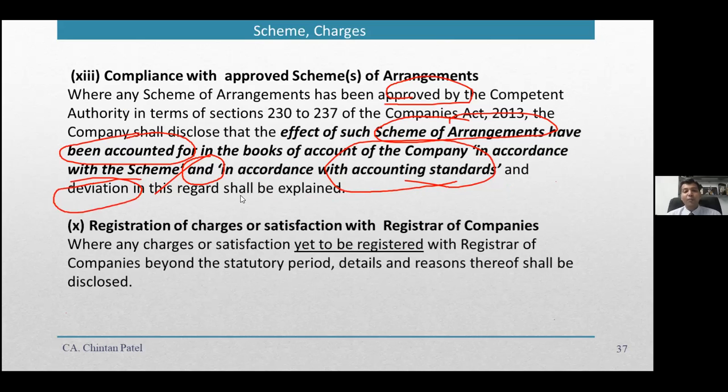Now coming to a very important part, charge registrations. Charge registration is very crucial for banks and financial institutions when they provide loans, and they need to ensure that it is registered appropriately. But now this responsibility is cast upon the management. Management has to themselves say whether the charge that was to be registered has been registered or not. And if a charge was registered, I have repaid the loan, and the loan is not outstanding, then I also need to file a form of satisfaction of charge.